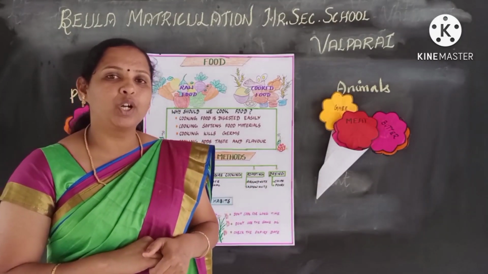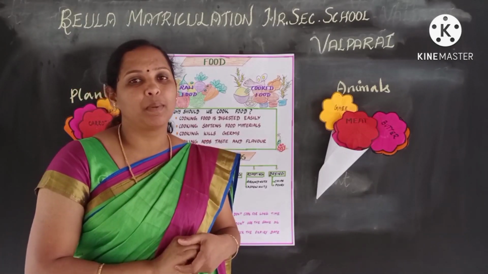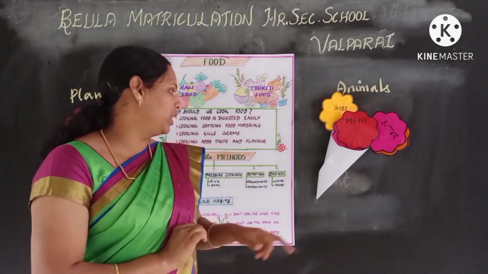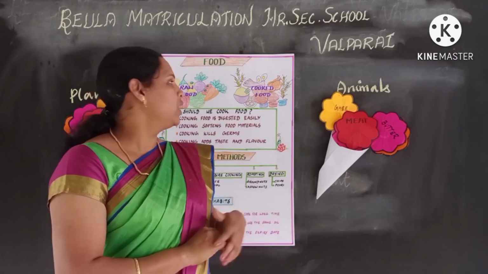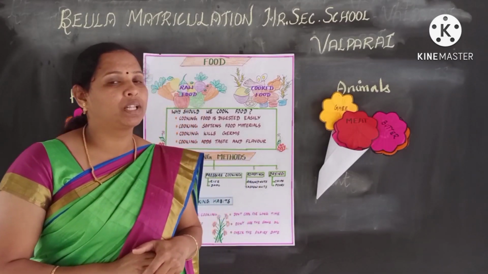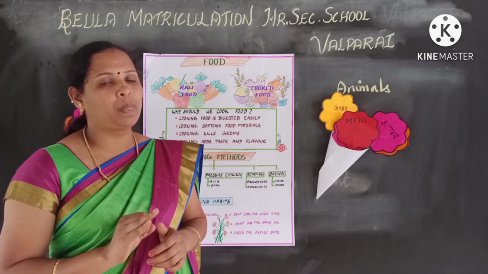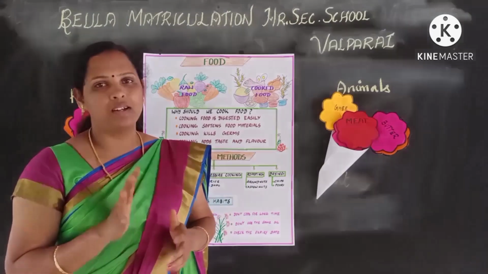Okay, the last one is drying. It is the method of cooking food in oil. Example, chips, puri. Okay, so now what are the 5 types of cooking methods? Boiling, steaming, pressure cooking, roasting and drying.